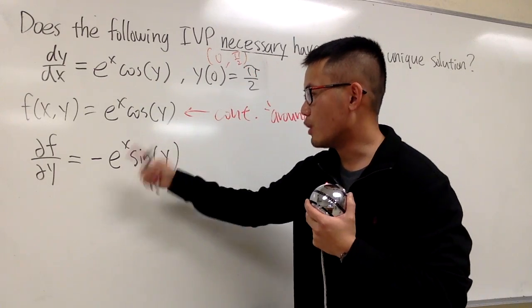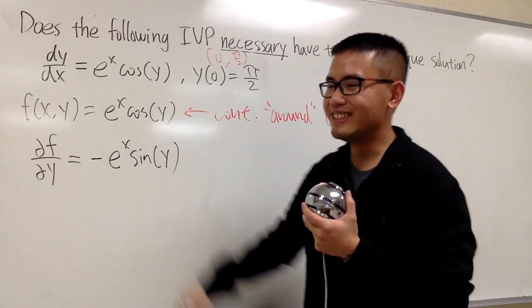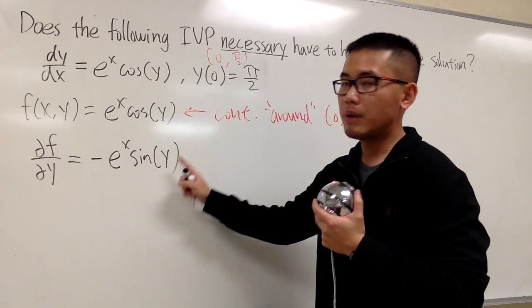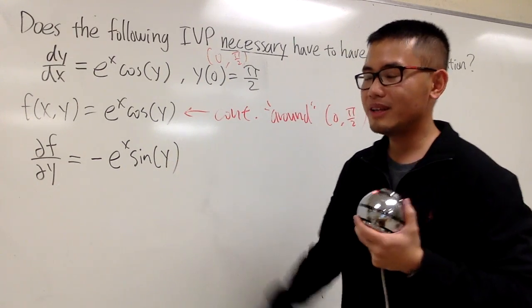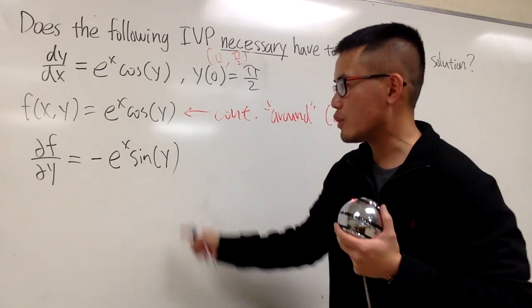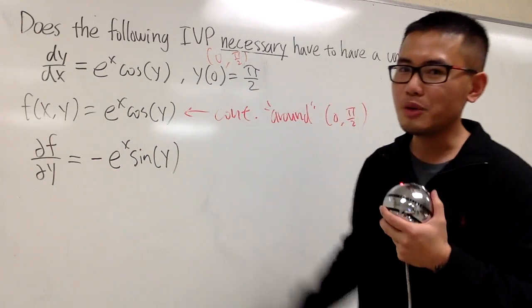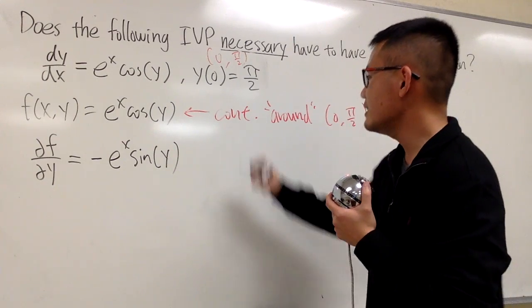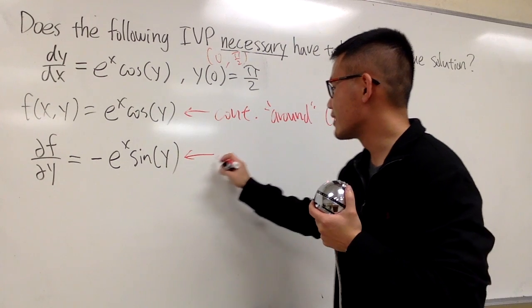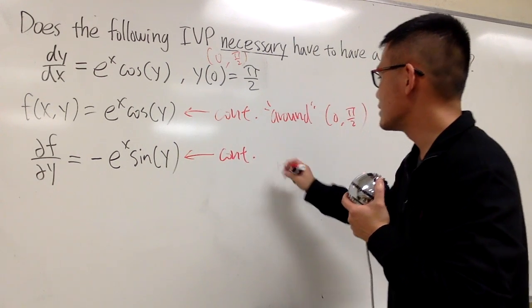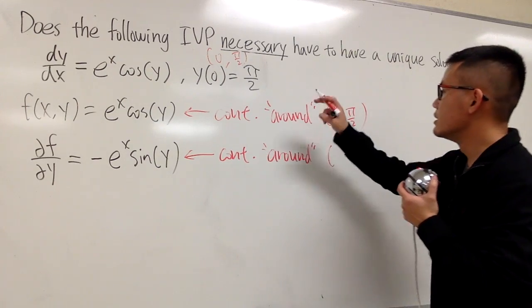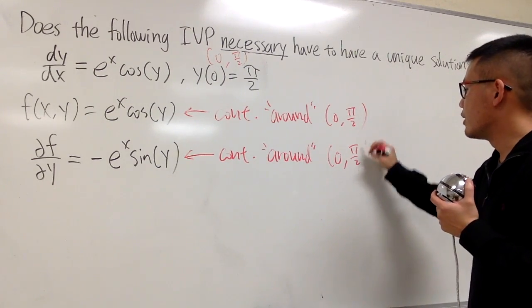Plugging 0 into x, it works. E to the 0 is continuous, it works. Pi over 2 into y here, sine of pi over 2 also works. It's 1, right? Negative e to the x is continuous, sine of y is also continuous. Altogether, once again, it's continuous. Nothing will go wrong at all, technically. So this right here is continuous for sure. Continuous. And let's just indicate that it is around the point 0, pi over 2.